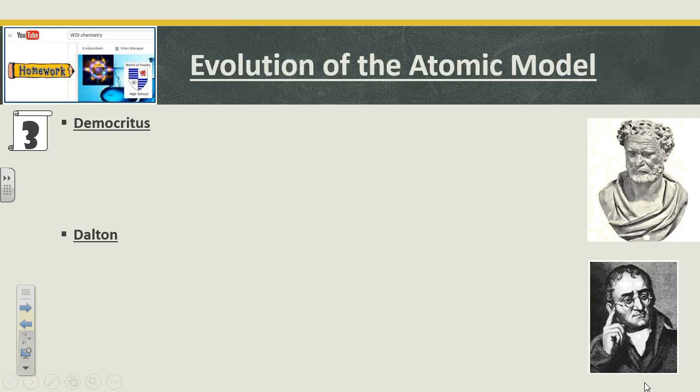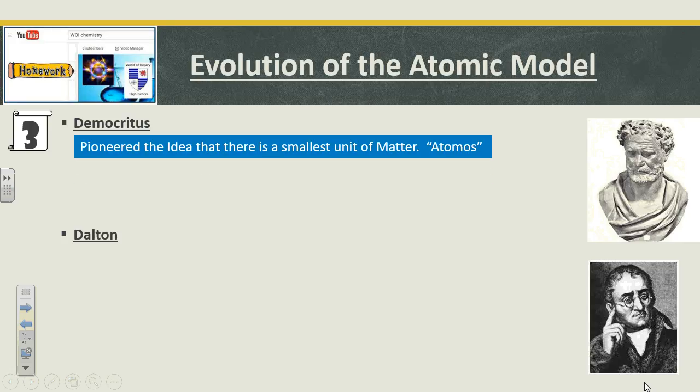So Democritus, the evolution of the atom. This was way, way back. Look at that picture. He was around before pictures existed. They had to make a statue. That's how old this dude is. Okay, a pretty good statue too. He pioneered the idea of the smallest unit of matter, and he named it atomos in Greek, which I believe means can no longer be divided.